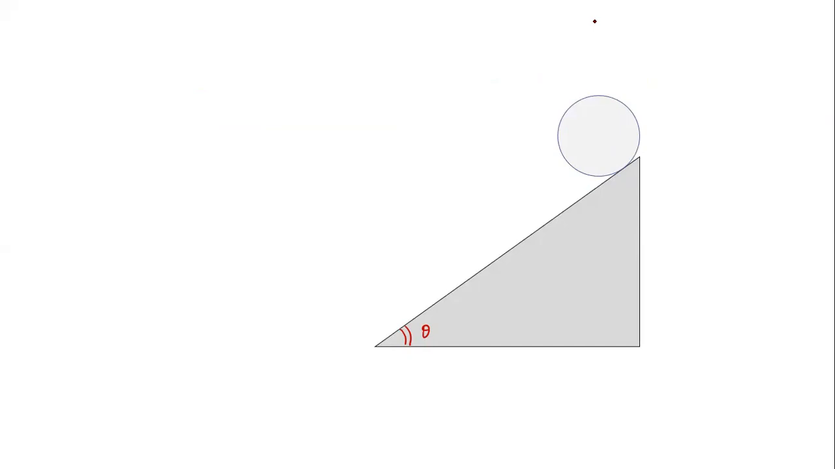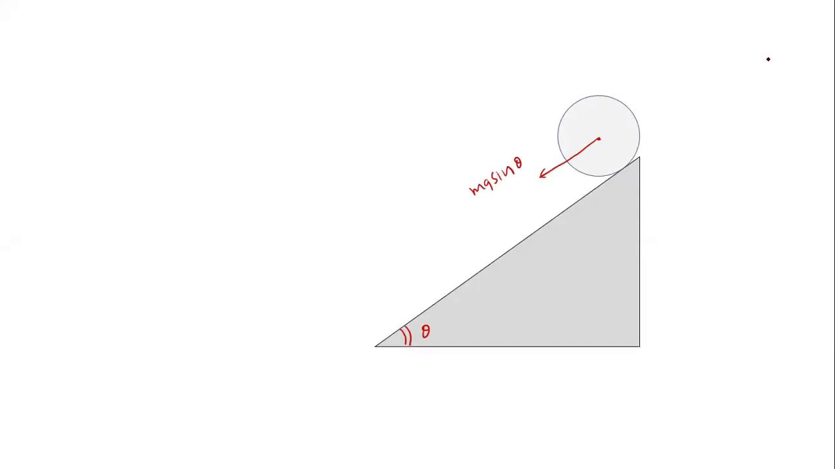Now in this case, which force is responsible for producing the torque? Okay. Now, if you look at this body, which is placed on the inclined plane, then we analyze the forces acting on this body. Now, one force is what? Mg sine theta. Yes, mg sine theta is the force which is acting downward.